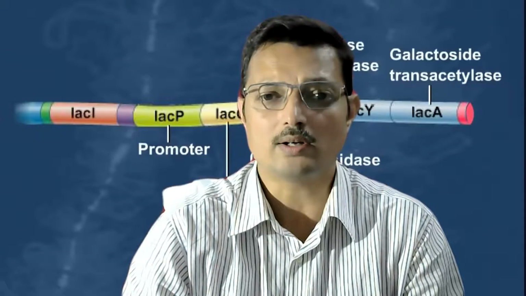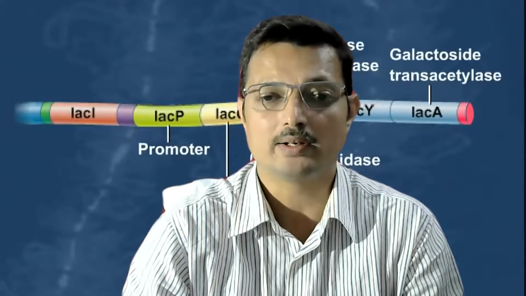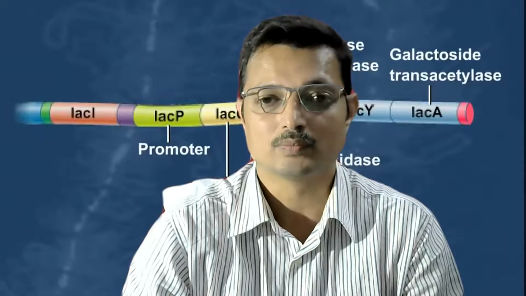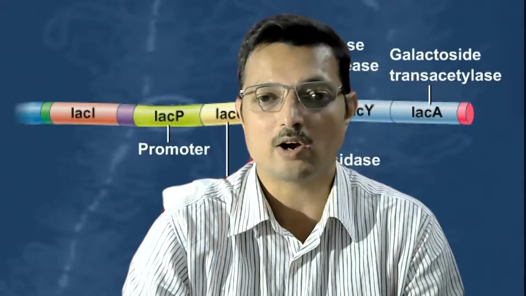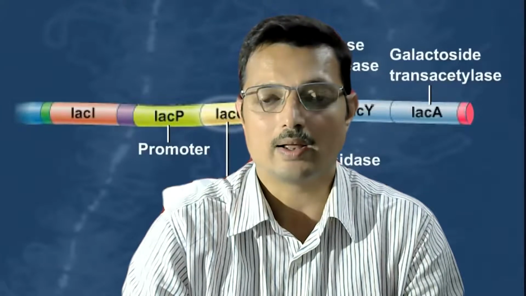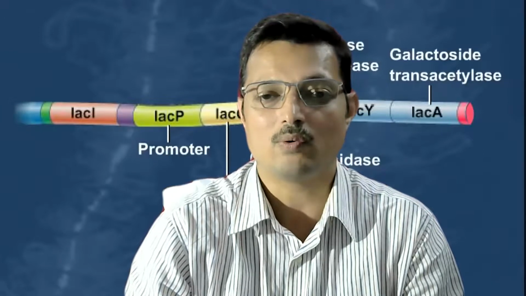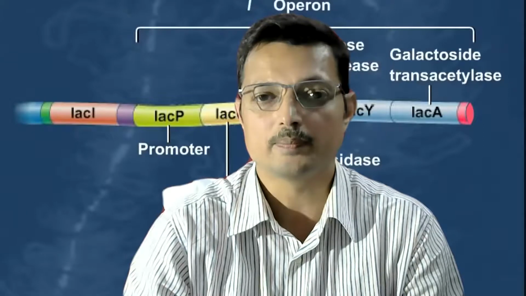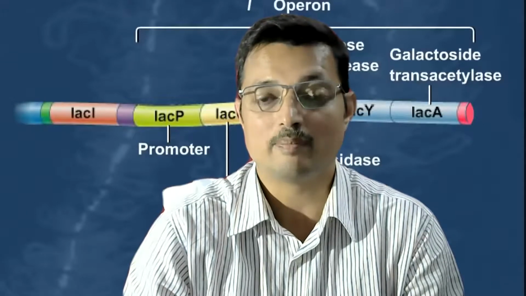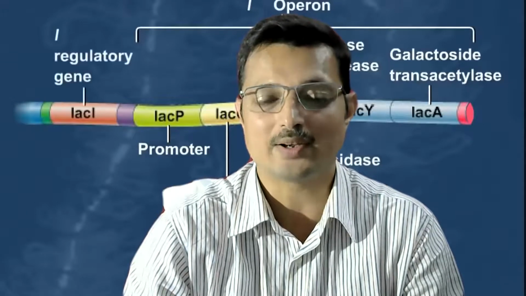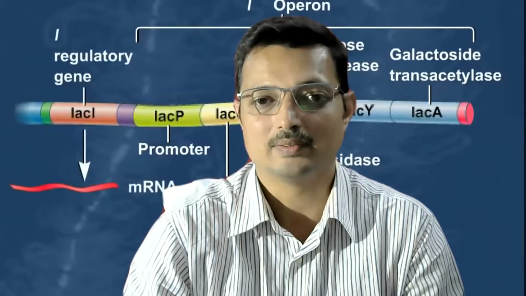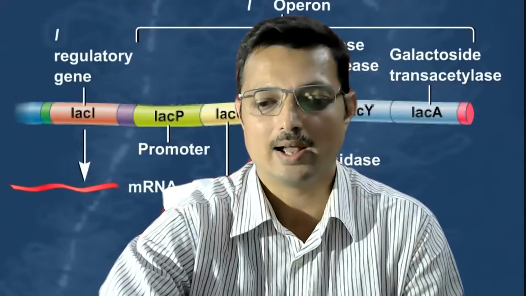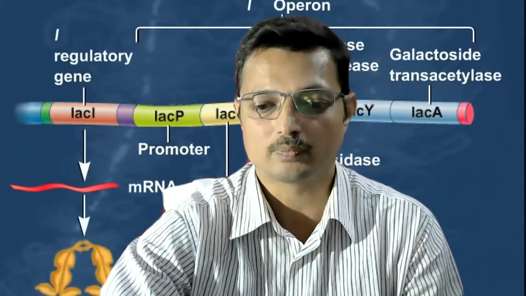In case of prokaryotes, we can have a checkpoint at the transcription level. It was studied by Jacob and Monod in E. coli, where they found that the preferred carbon source happens to be glucose. But when the medium was enriched with lactose, there was a particular operon that started. So let us have a look at how this operon works.